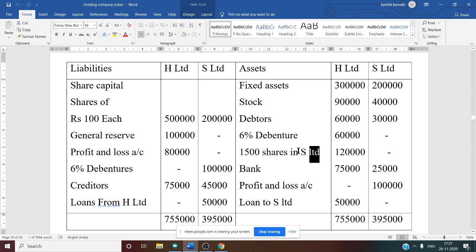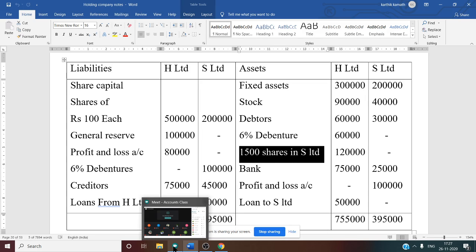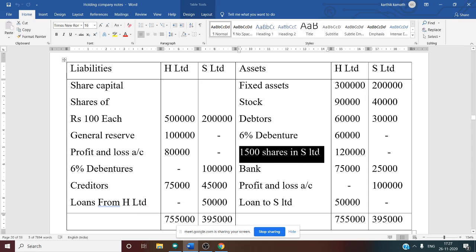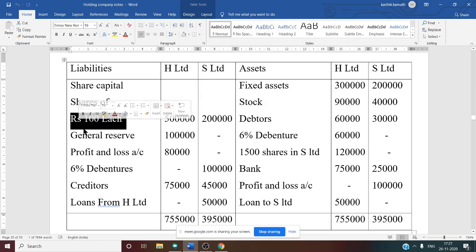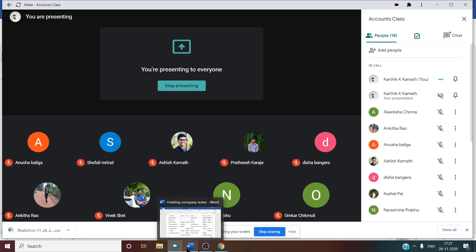Then on the asset side, one more piece of information is given: 1,500 shares in Yes Limited. What do you mean by this? This is nothing but investment made by the holding company in the form of shares in the subsidiary company. So this is an investment by the holding company, but we want the subsidiary company capital. What is the subsidiary company capital given in the question? That is 2 lakh, and the paid up value is 100. We want the number of shares. Once we get the number of shares, then we can easily calculate the majority value and the minority value. So how to find that?